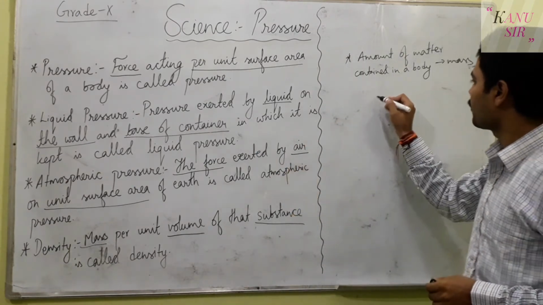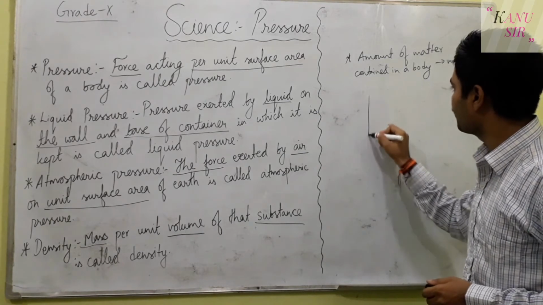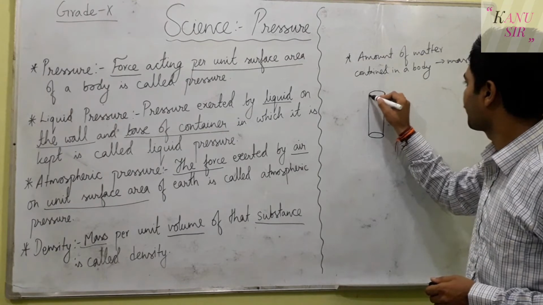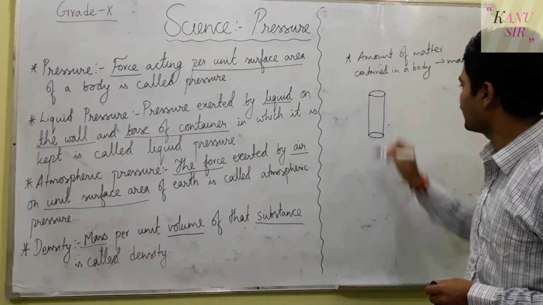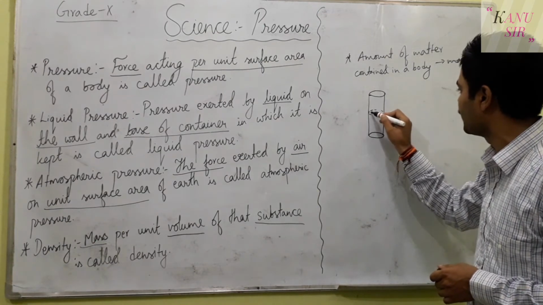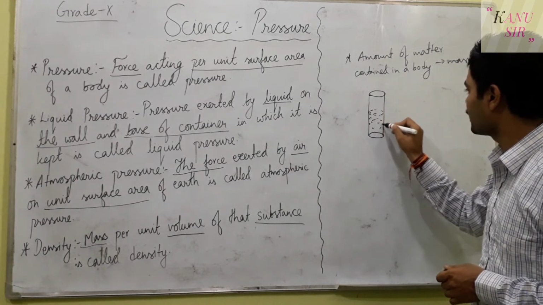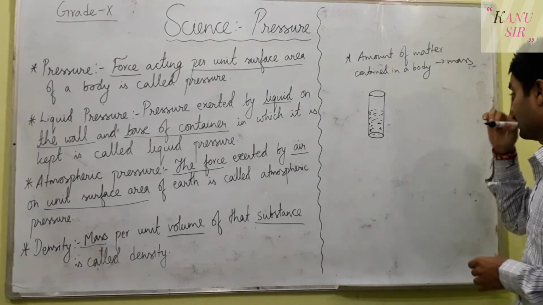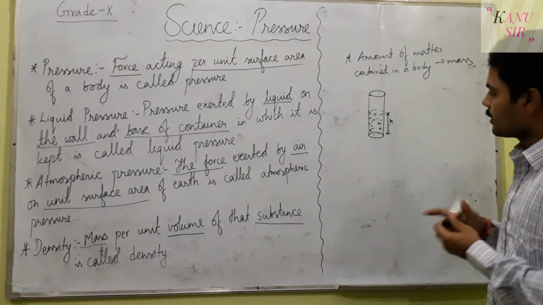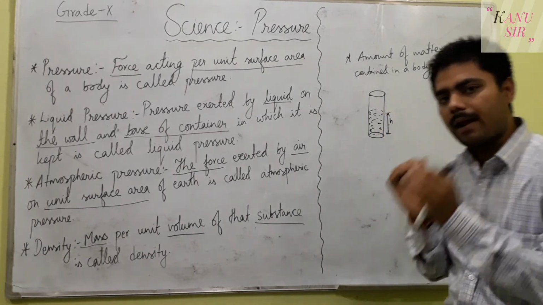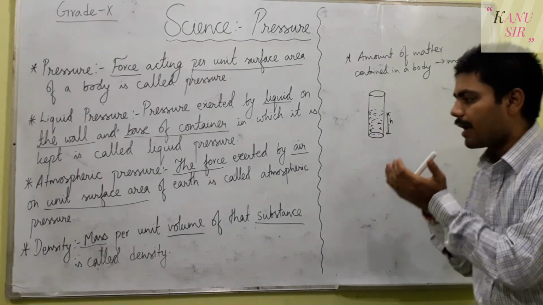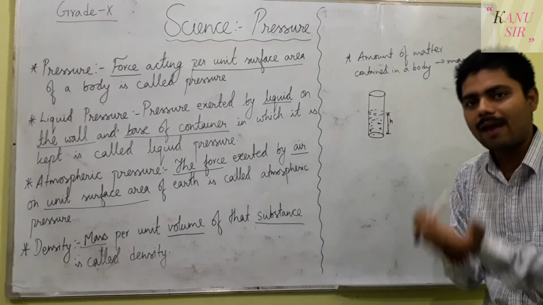For example, we have kept sand in a cylindrical container. Let us fill it up to a particular height, h1. Then it contains a certain volume, a certain mass.